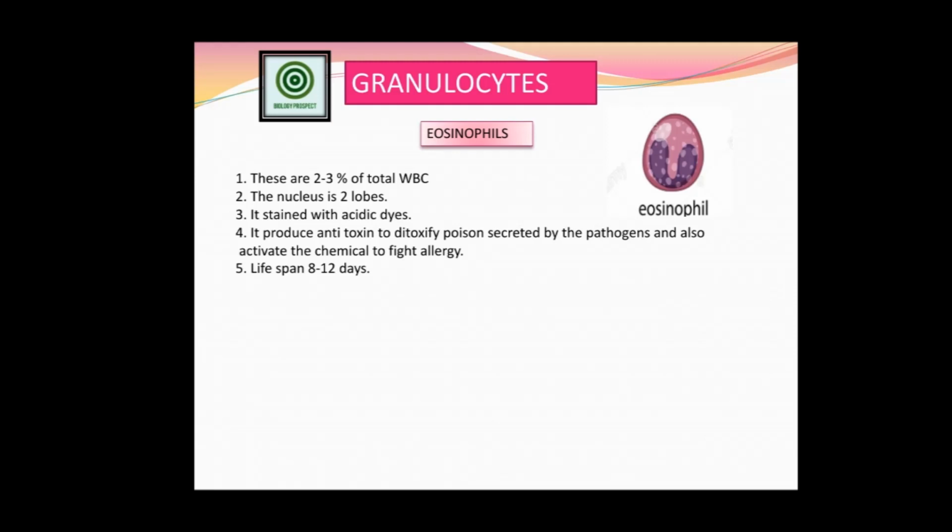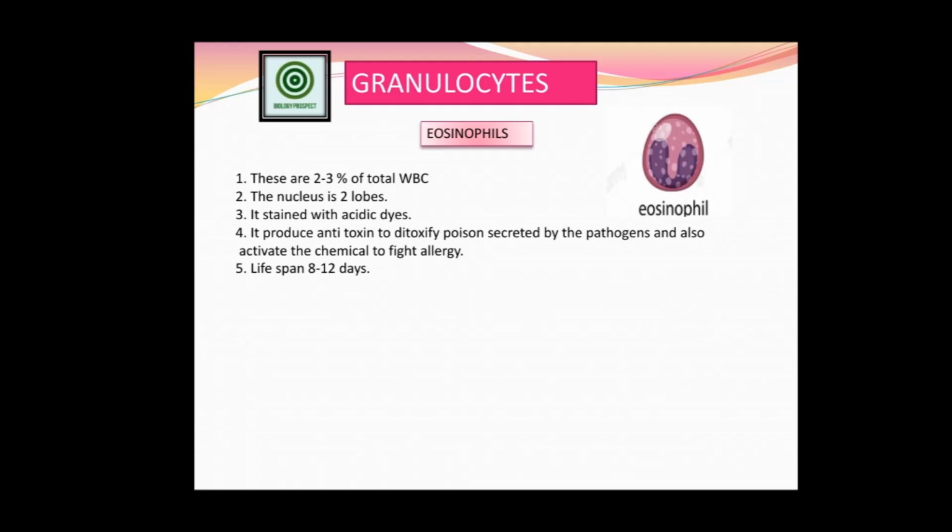At the same time, when the pathogen enters our blood, immediately the pathogens start to produce the toxin, and that particular toxin mixes with our blood and reacts with the histamine, so the allergy comes out. So the eosinophil is one of our WBC which helps us to neutralize these toxins or detoxify the poison secreted by the pathogen.